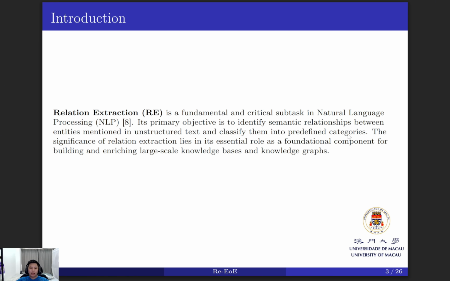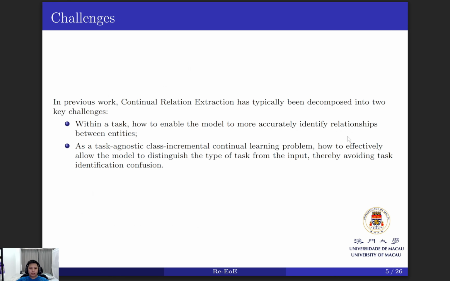Here are the challenges. In previous work, continual relation extraction has typically been decomposed into two key challenges within the task: how to enable the model to more accurately identify relationships between entities, as a task-agnostic class-incremental continual learning problem; and how to effectively allow the model to distinguish the type of task from the input, thereby avoiding task identification confusion. And here's our contribution.